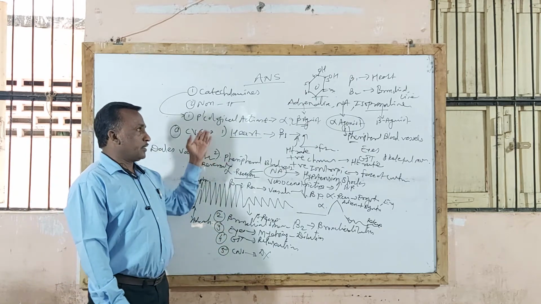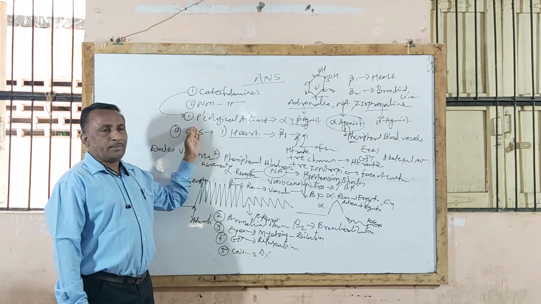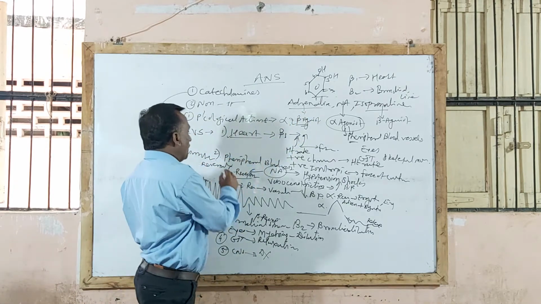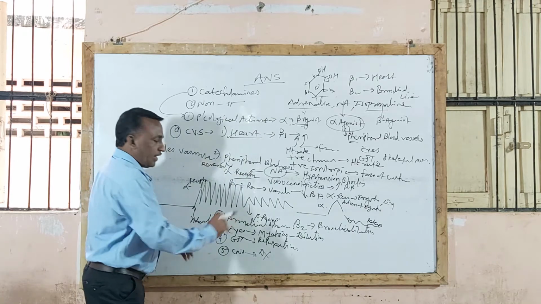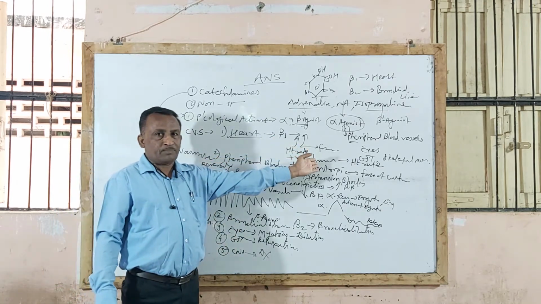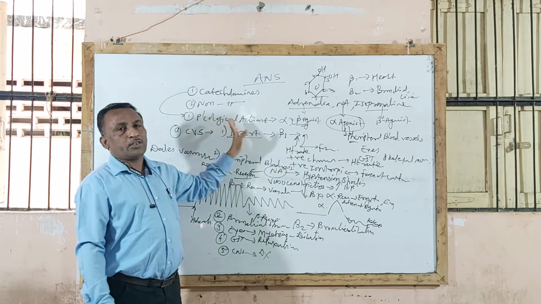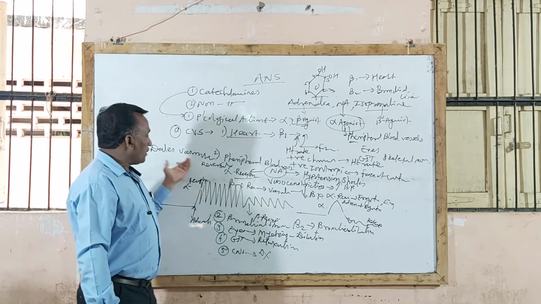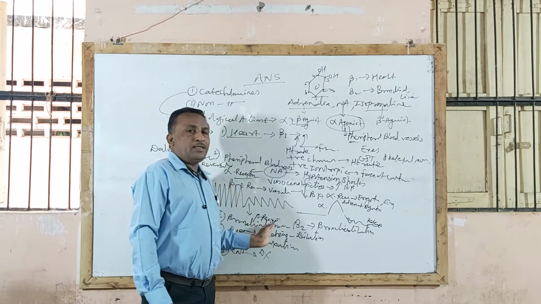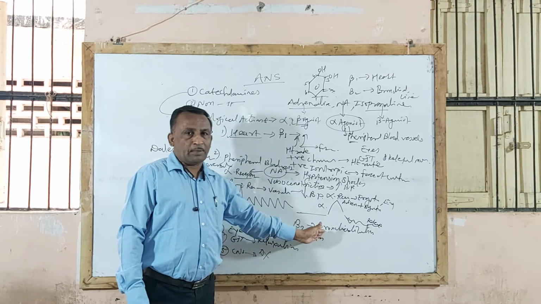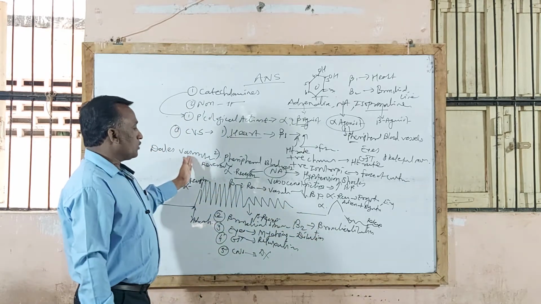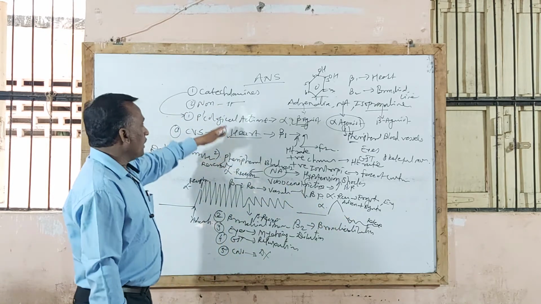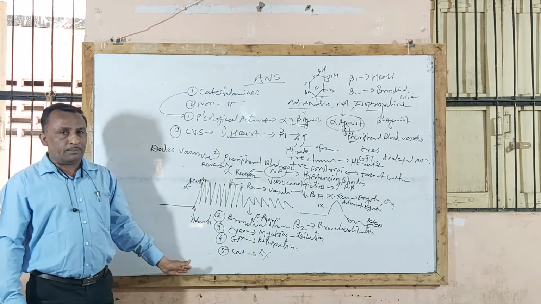So sometimes they will ask, describe pharmacological action of catecholamines or adrenaline, noradrenaline. If it is adrenaline, then action on heart, peripheral blood vessel, and on bronchi, while eyes contain alpha receptor. If the question is describe pharmacological action of catecholamine, then you explain all this. Or sometimes there is a question, give reason why adrenaline is the drug of choice in treatment of bronchial asthma, or write a note on Dale's vasomotor reversal. You are supposed to explain all these two graphs. Isn't it? So this is regarding pharmacological actions of catecholamines.